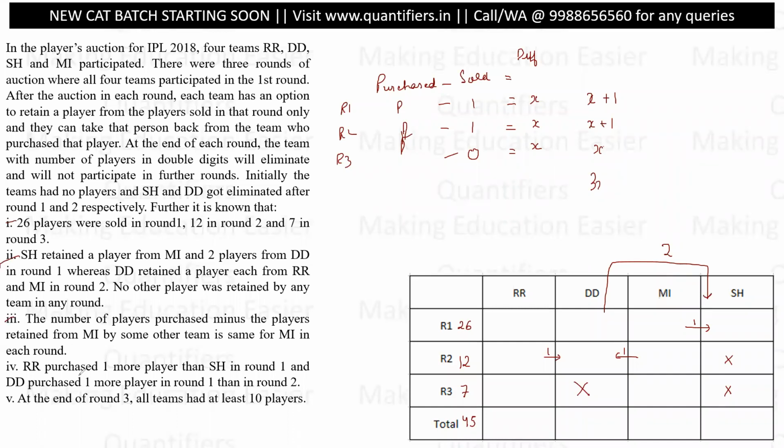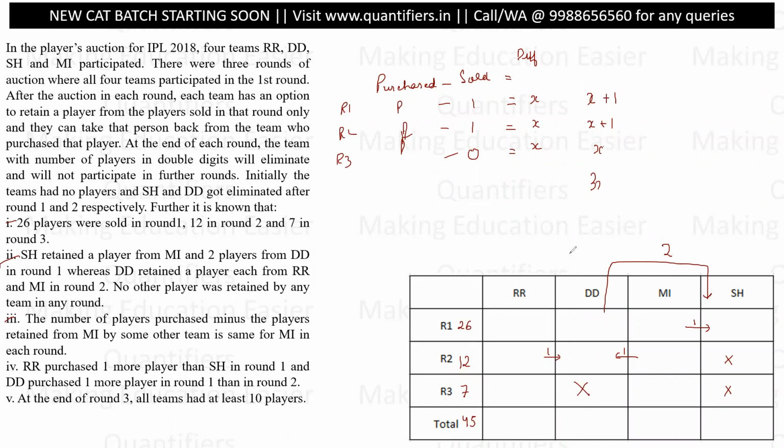Now this is done. RR purchased 1 more player than SH in round 1. So if SH has purchased A players, RR has purchased A+1 players. All right. DD purchased 1 more player in round 1 than in round 2. DD took one player fewer in round 2 than in round 1. So if they purchased B, then they are purchasing B-1. Right? Okay.